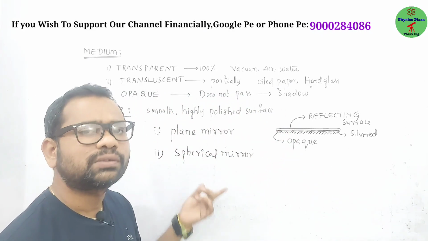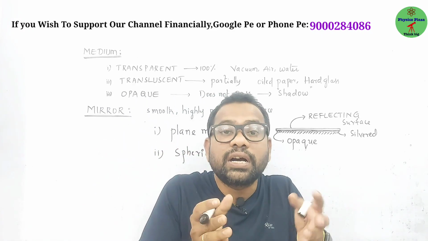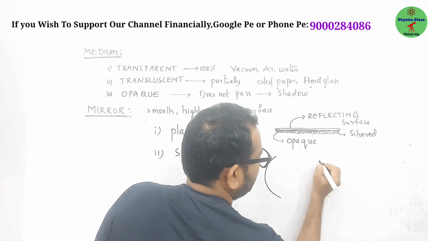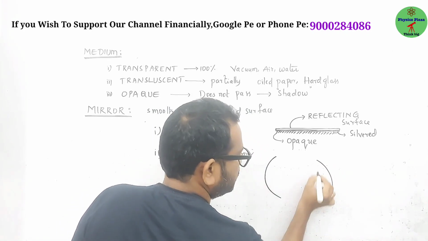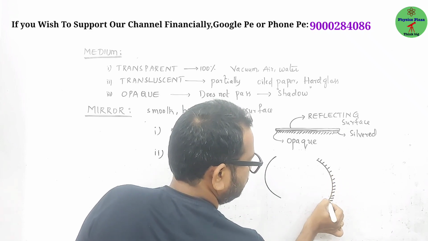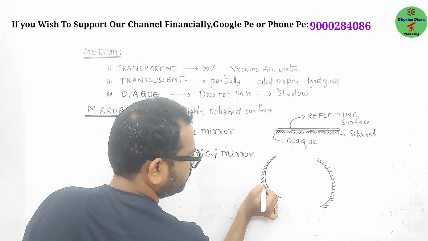Then what are spherical mirrors? Very simple. The mirrors whose reflecting surface is curved. For example, in higher classes you will be studying this. We are not going to discuss it in detail. Look here. This has a silvered opaque layer. Here also a silvered opaque layer.